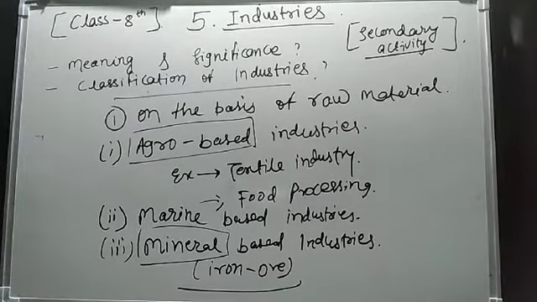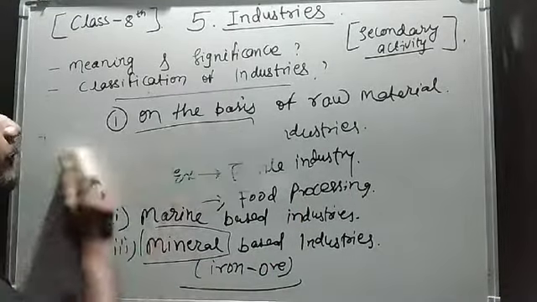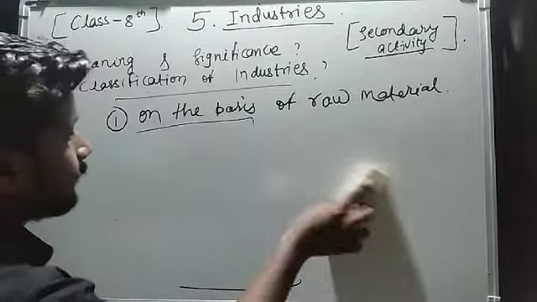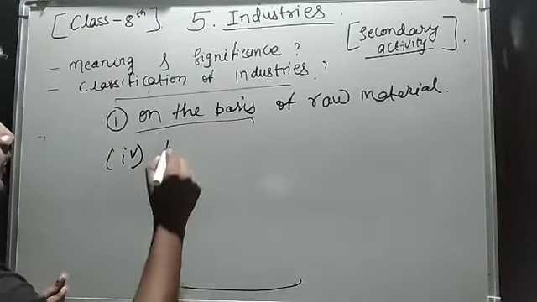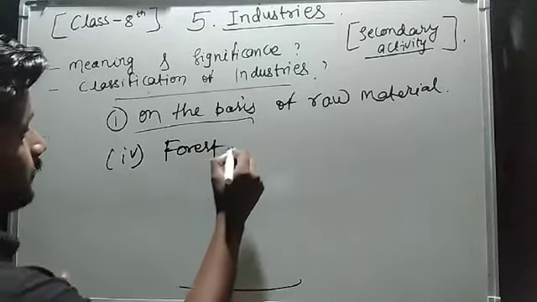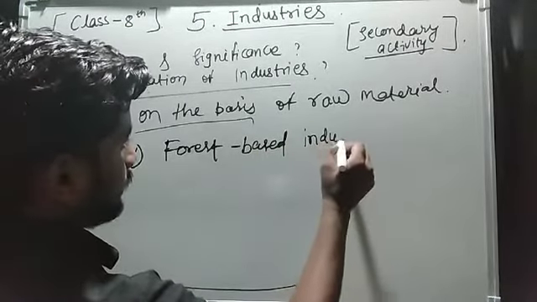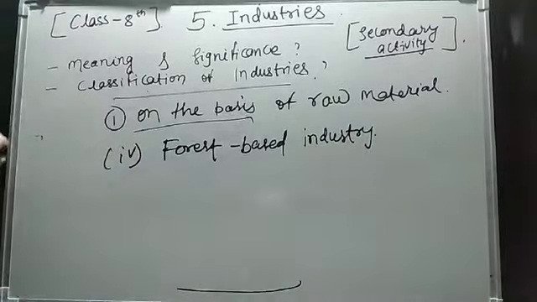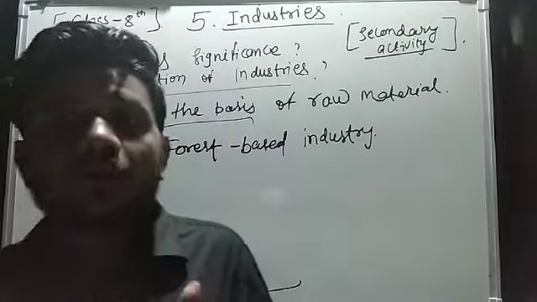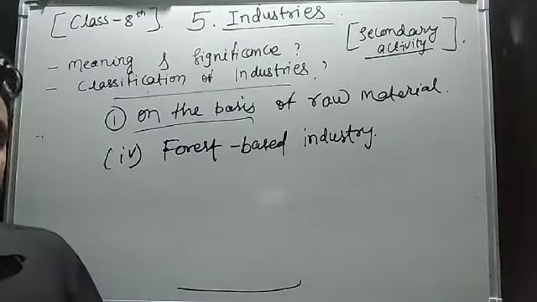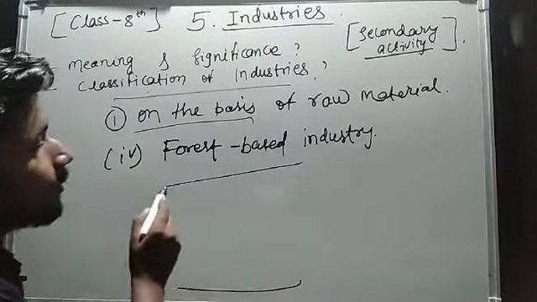Okay, so on the basis of raw material, we have the fourth kind of industries, which can be called forest based industries. What are forest based industries? All those industries that use forest products as their raw material for production of further goods come under the purview of forest based industries.